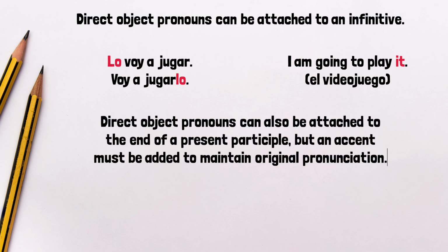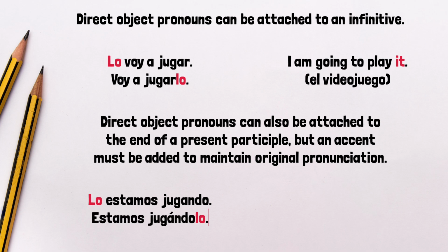Direct object pronouns can also be attached to the end of a present participle, but an accent must be added to maintain original pronunciation. For example, lo estamos jugando becomes estamos jugándolo, which means we are playing it. For example, el fútbol.